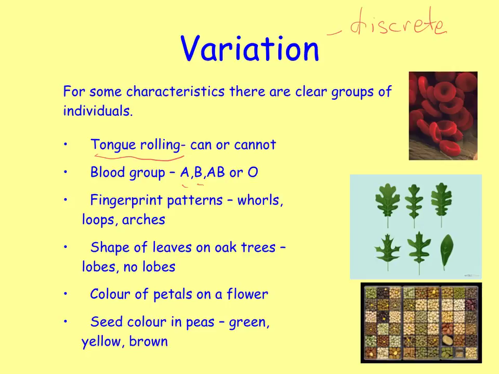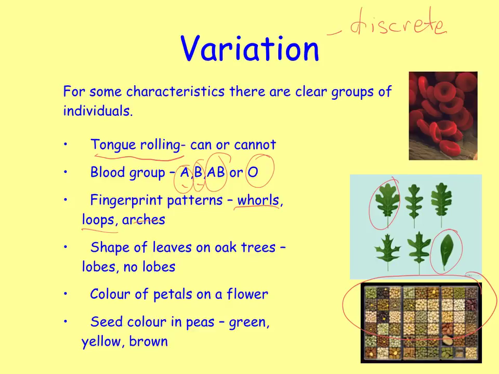Or you've got blood groups. You're either A blood group or you're B blood group, or you've got an AB blood group or you're an O blood group. So that falls into groups. Or fingerprint patterns. You've either got whorls or loops or arches in your fingerprints. Or if we have a look at these leaves over here, you've got leaves that have got no lobes on them, and you've got leaves here that have got lobes on them. Or you may be looking at the colours of petals on a flower, or seed colours in peas here. So all falling into groups. You can have greens or whites or browns, or yellows here.